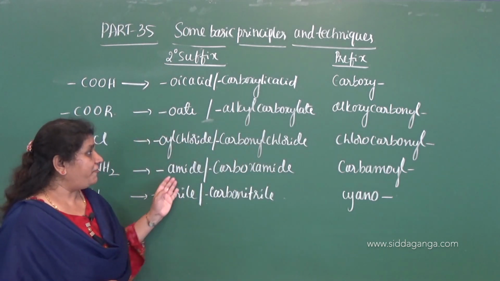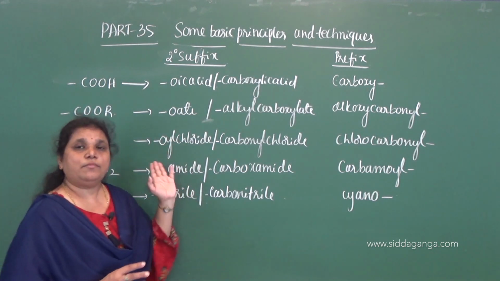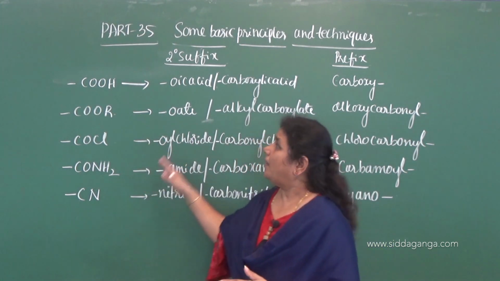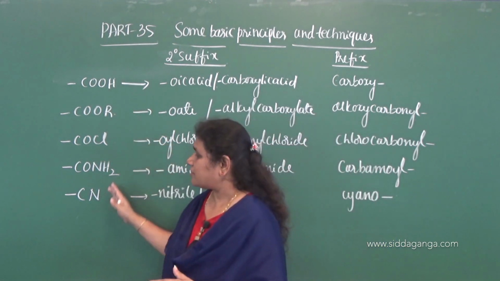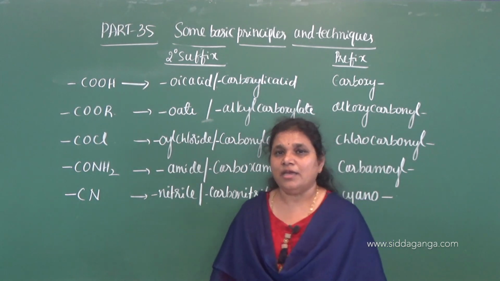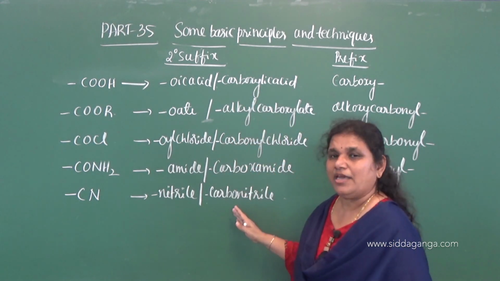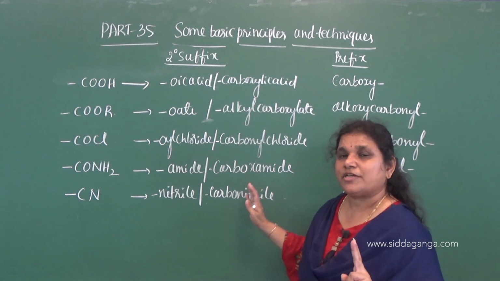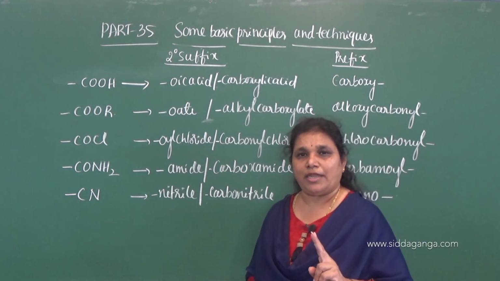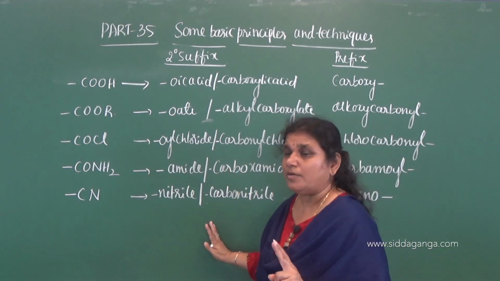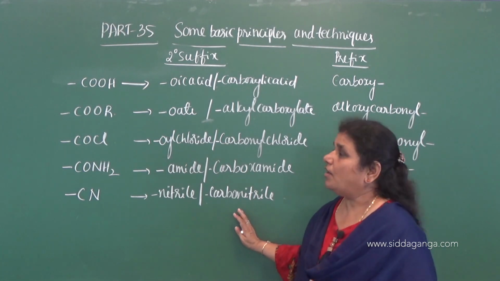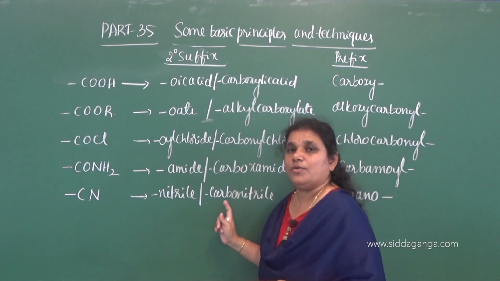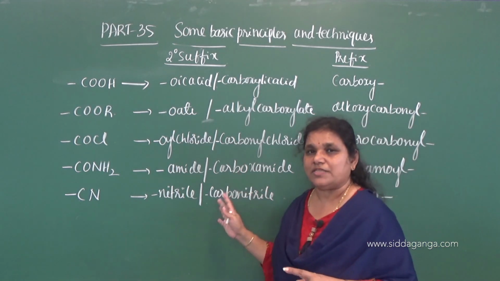When it comes to polyfunctional, if there are different functional groups, then we use the usual common secondary suffix in aliphatic compounds. But in alicyclic compounds, when these functional groups are directly attached to the alicyclic ring, we are using the special secondary suffix. So we use the special secondary suffix in two places. One is when these functional groups are present more than 2 in a given organic compound, that is like functional groups, then we are using the secondary suffix, or else when these functional groups are directly attached to the alicyclic ring, then also we are using the special secondary suffix for these functional groups.